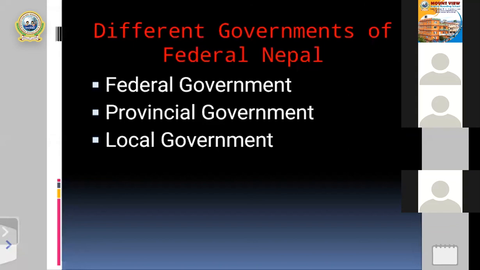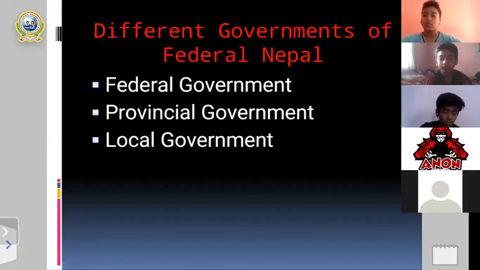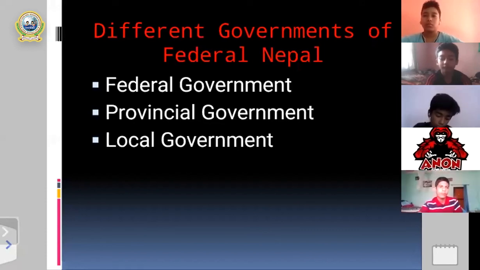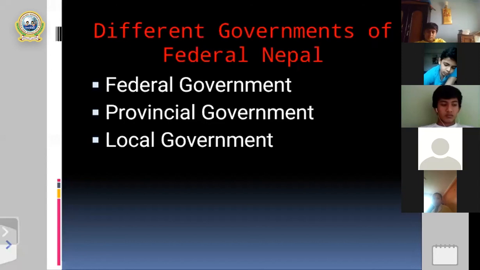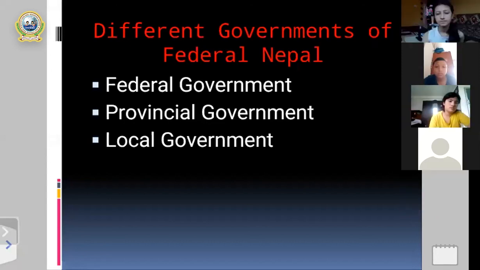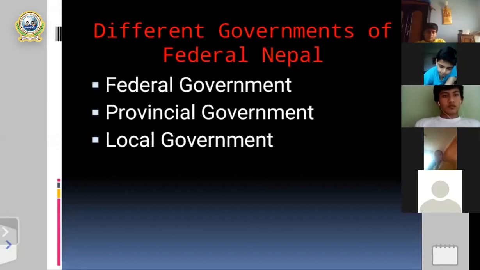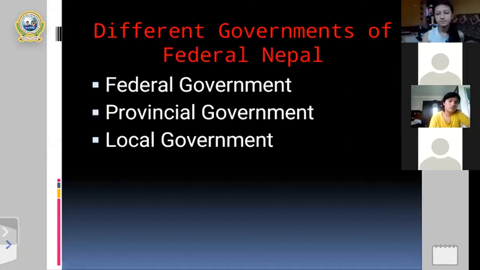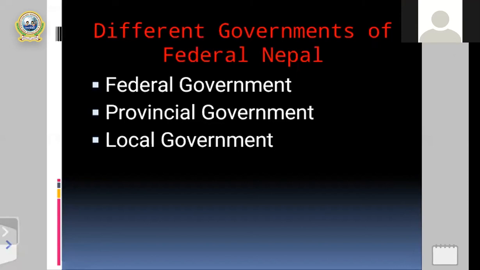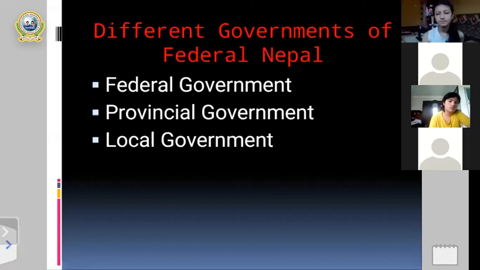The federal government helps to formulate national fiscal policy, regulate central planning, mobilize the central police and army, and defend the national territory. These are some of the powers.